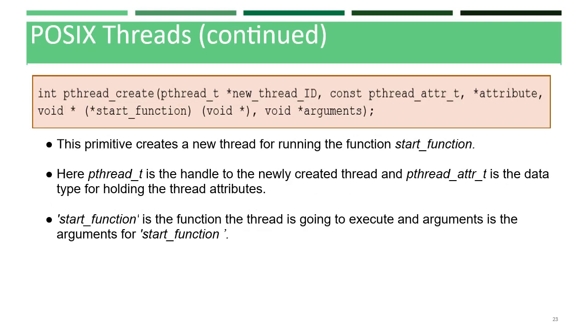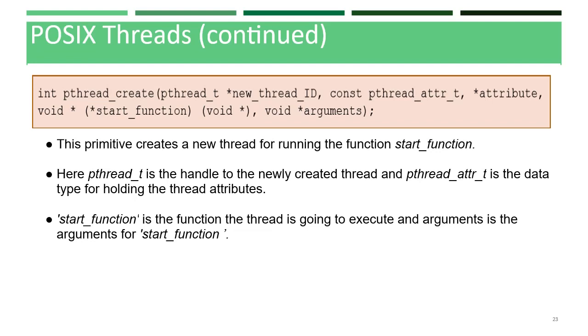Here, this primitive is used for creating a new thread for running the function start function. So here we are running a function start function. This start function is the function the thread is going to execute, and arguments is the arguments for start function. We can see at the end we have void arguments. That arguments is used for the arguments for start function.